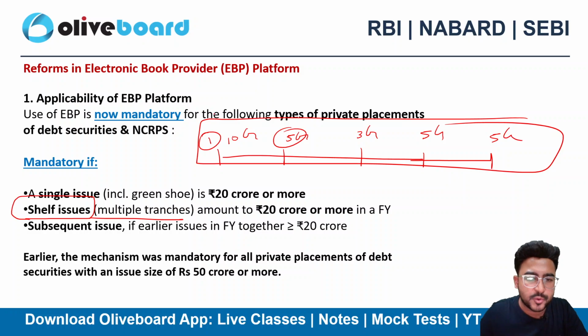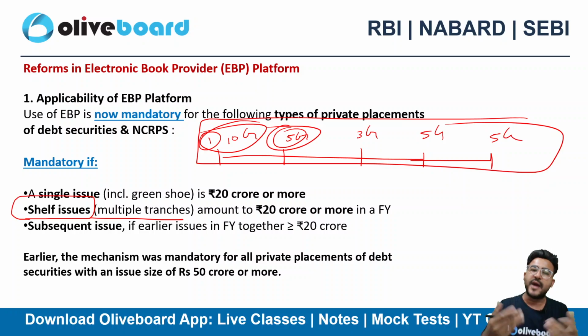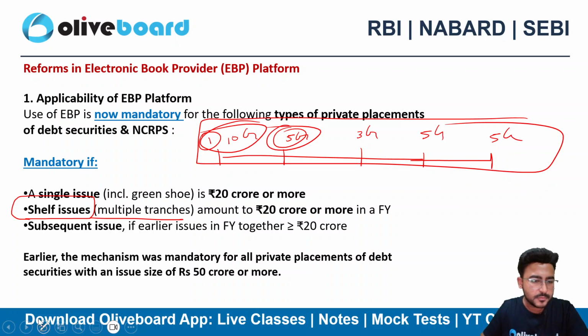So one can argue कि सर यहाँ तो 10 crore ही है, 20 crore तो नहीं है, यहाँ तो 5 crore ही है. So why will I be using the EBP platform? You need to use it. Why? Because all the tranches, multiple tranches in aggregate, are either equal to 20 crore or more than 20 crore, right? So that's the case of shelf issue. Now what happens, shelf issue के अंदर everything is planned, okay? Everything is planned कि मैं multiple times इतने बड़े issue लेके आऊँगा.